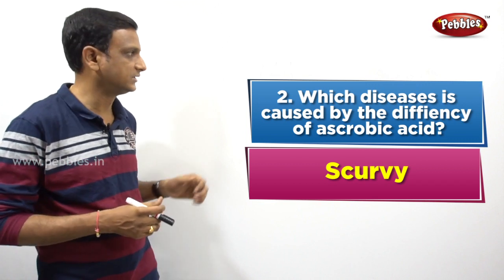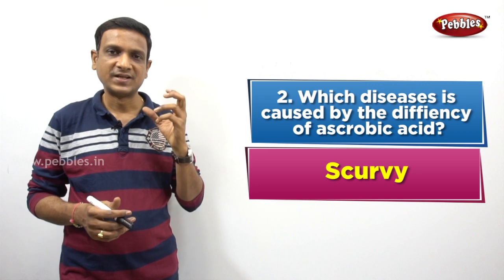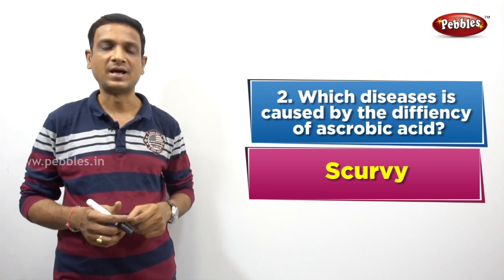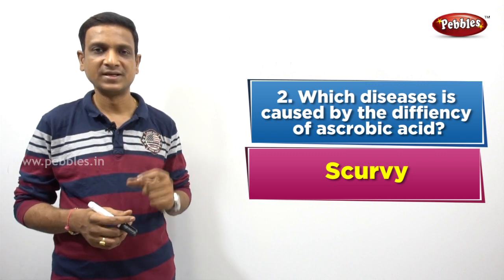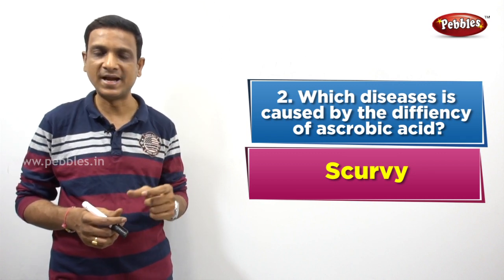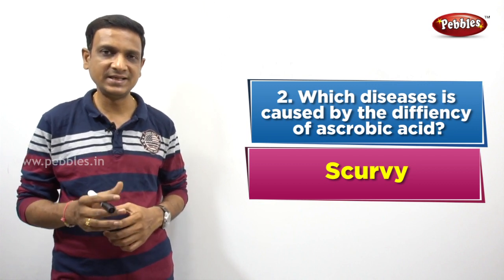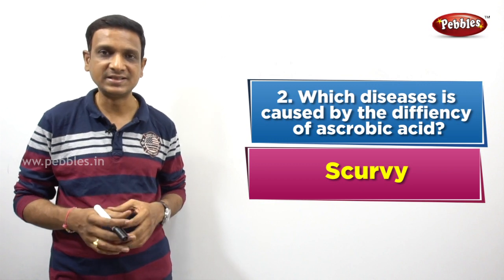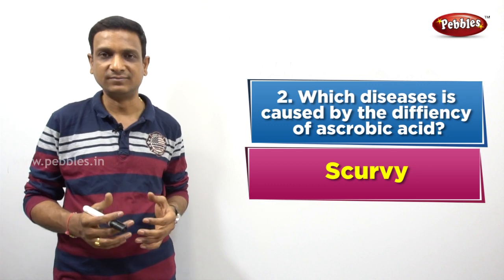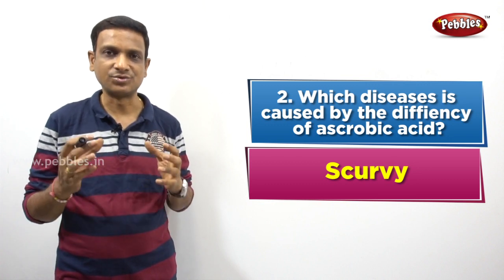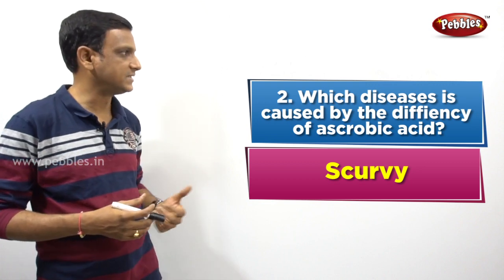What are the sources of this vitamin C? The sources are citrus fruits, amla, Indian gooseberry. It is a good source of vitamin C. Citrus fruits, leafy vegetables, tomatoes. So these are all the good sources of vitamin C. Vitamin C is a heat sensitive vitamin. That means it gets easily destroyed by heat. So if these foods are heated, then the vitamin C is destroyed, right? So that is vitamin C.